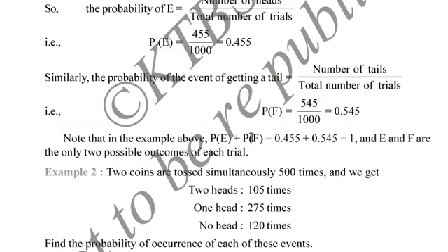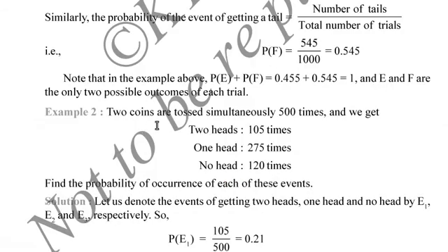Now let us see this empirical probability. Probability of E plus probability of F. Probability of E, that is probability of getting head, is 0.455 and the probability of getting tail is equal to 0.545. 0.455 plus 0.545 is equal to 1.